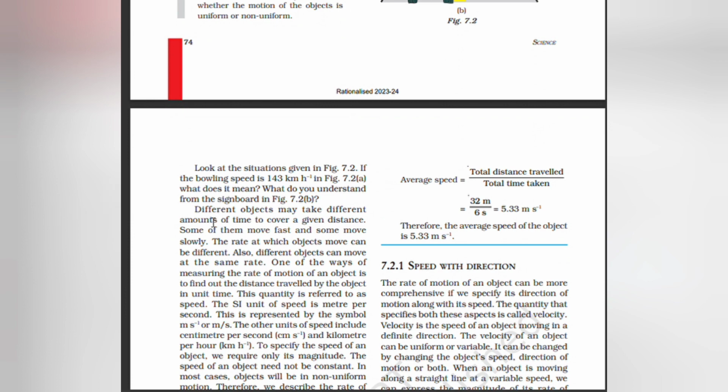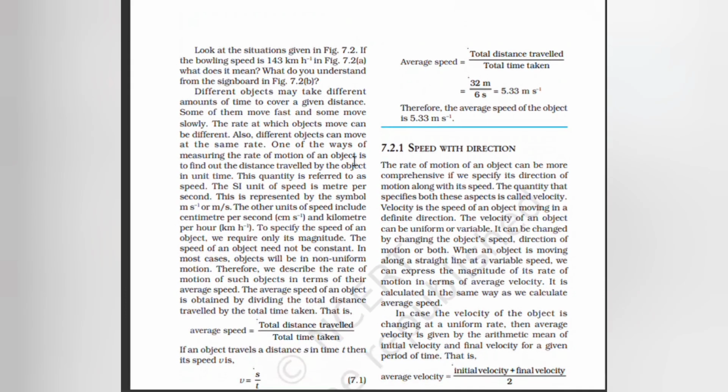Different objects may take different amounts of time to cover a given distance. Some of them move fast, some move slowly. The rate at which objects move can be different. Also, different objects can move at the same rate. One of the ways of measuring the rate of motion of an object is to find out the distance traveled by the object in unit time. This quantity is referred to as the speed.